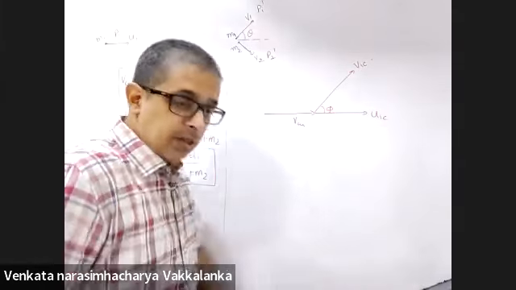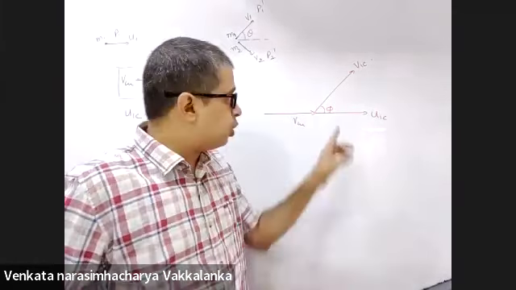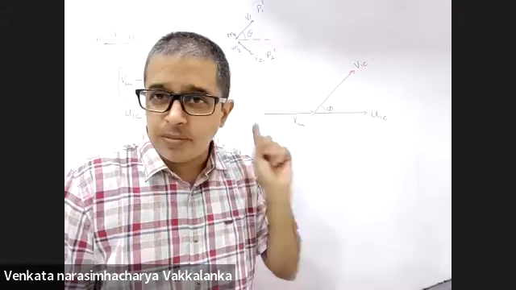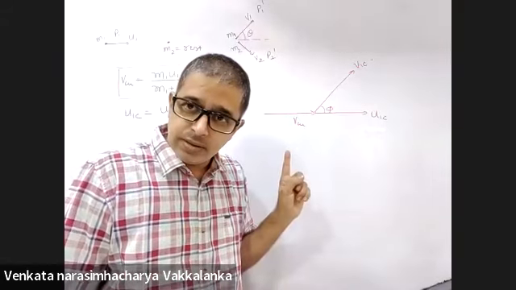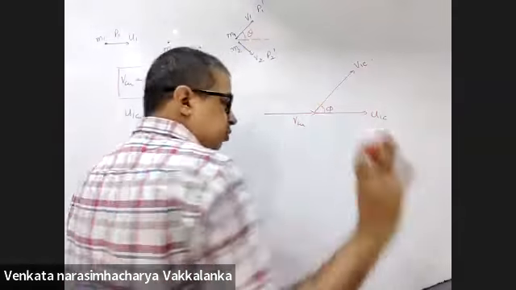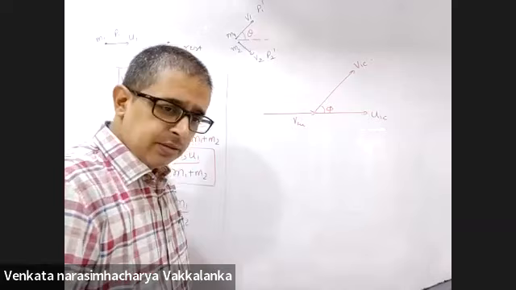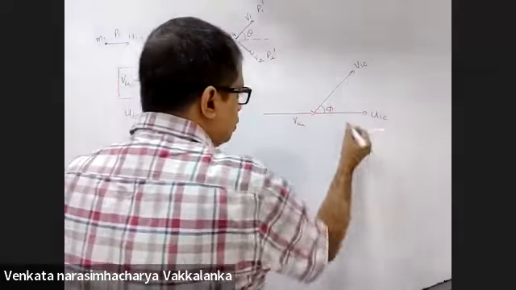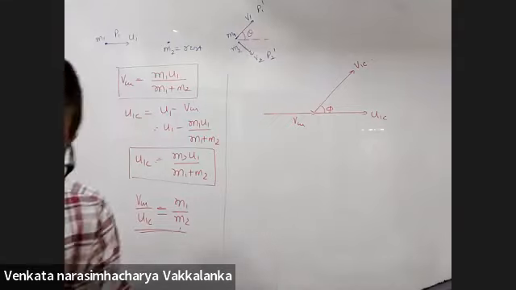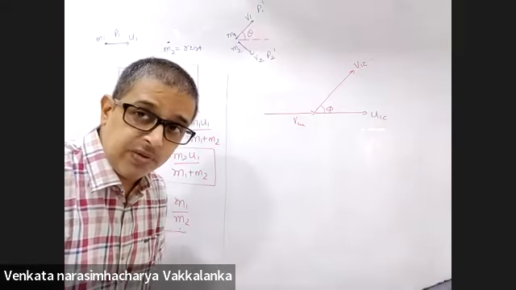But one thing is for sure, the speeds of these two will be equal because it is a perfectly elastic collision. So this length will be equal to this length. Do you agree with that? If these two lengths are equal, we would prefer to draw the diagram like this. Before you can blink, the problem will be over.